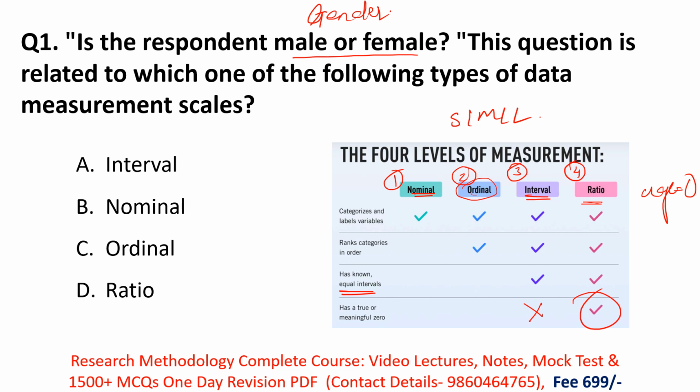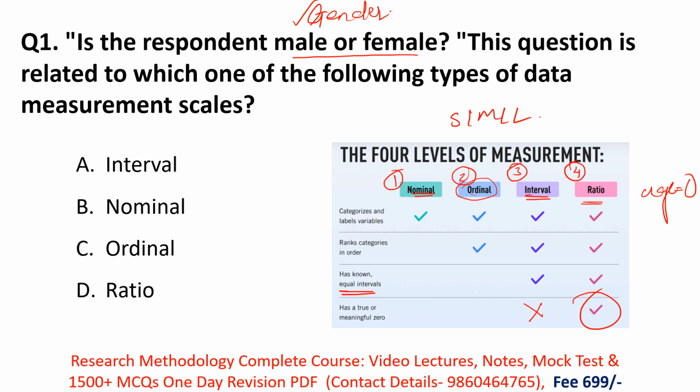So what they are asking in the question is gender, male or female. It is the gender, which represents our characteristics. Characteristics means basically nominal. We arrange our variables according to characteristics, like gender, male or female, beauty levels.